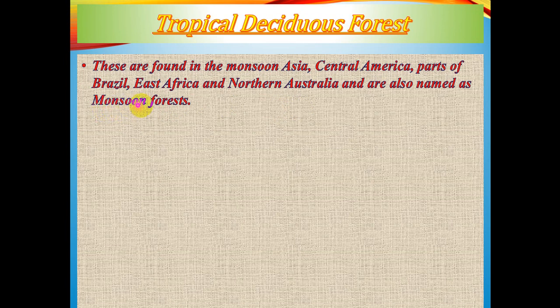So as these forests basically depend upon the moisture received during the rainy season, that is why it is also termed as monsoon forest.